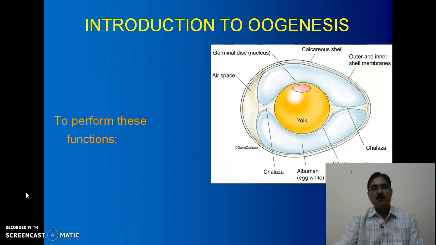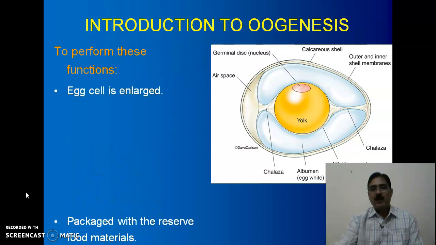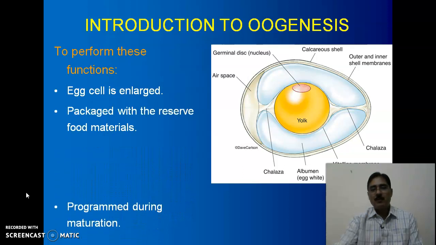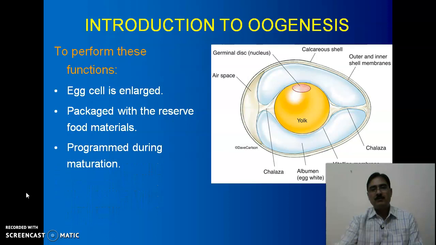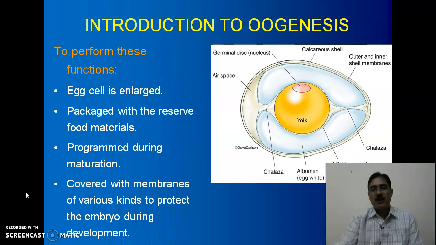Now, to perform all these functions which we have read in my previous slide, the egg cell is enlarged. It is packaged with the reserve food materials. It is programmed during maturation. It is covered with membranes of various kinds to protect the embryo during the development. So what we have discussed in the earlier slide, to perform all these functions, such type of development takes place during oogenesis.